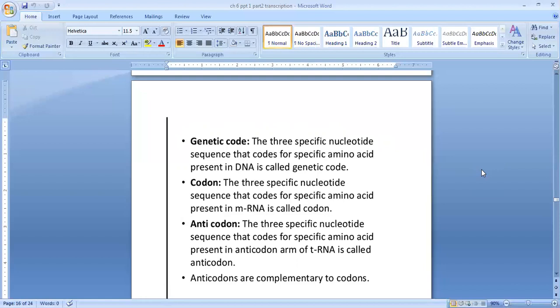Then what is an anticodon? The three specific nucleotide sequence that codes for a specific amino acid present in the anticodon arm of tRNA is called an anticodon.